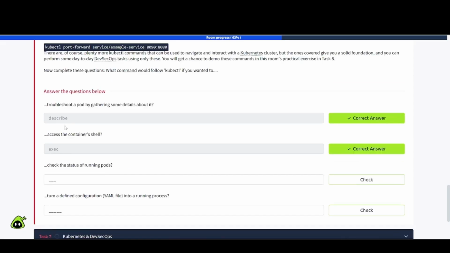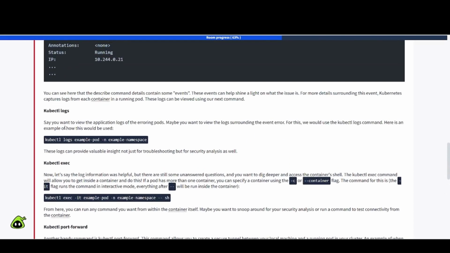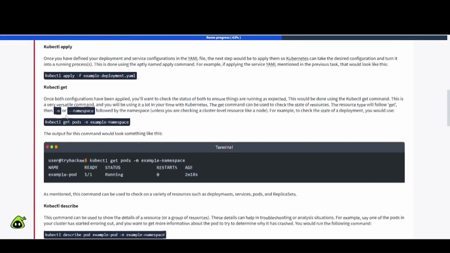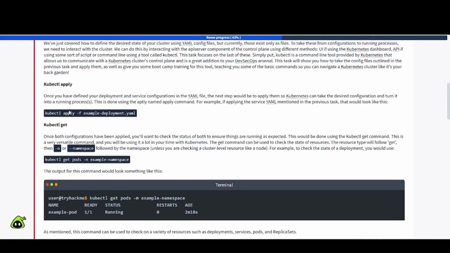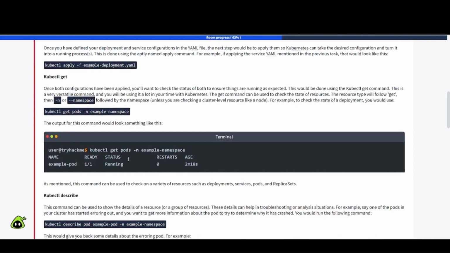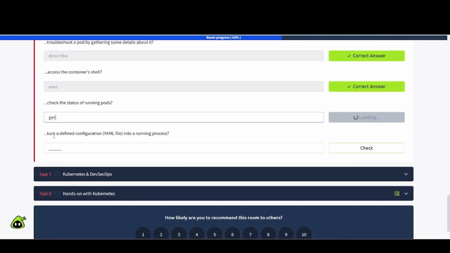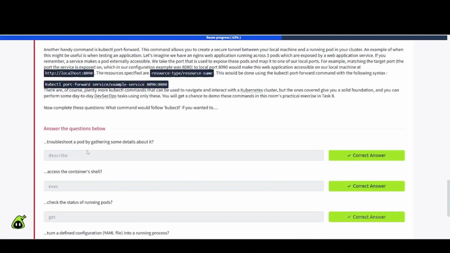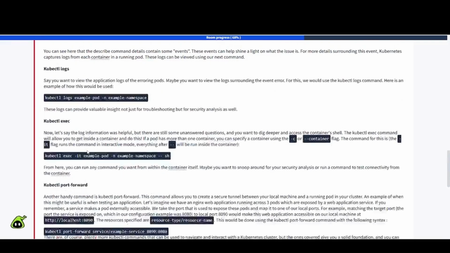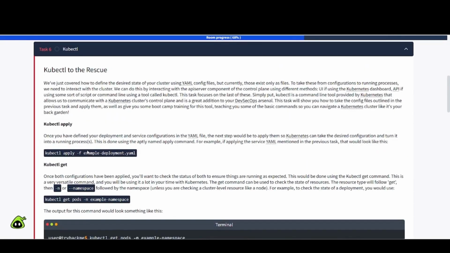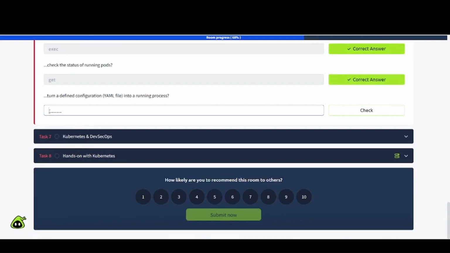Check the status of running pods. Okay, and I believe that's going to be logs, but actually let's see here. Okay, that's going to be get, because it displays the status there. So get is going to be that one. So we'll plug that in as our answer. And last one, turn a defined configuration YAML file into a running process. Okay, and that one I believe is going to be apply. So we're going to get that one in here.